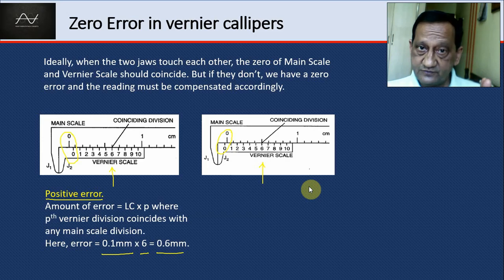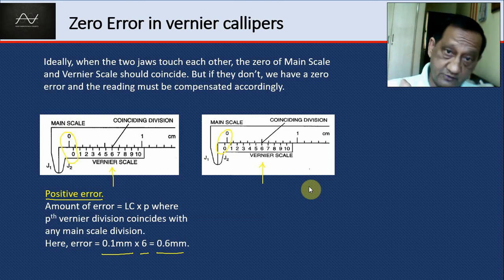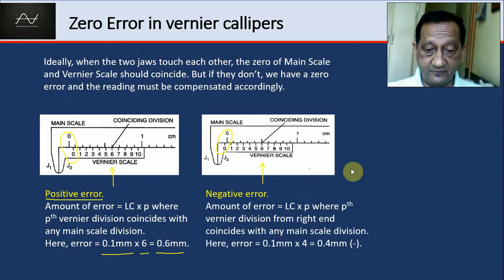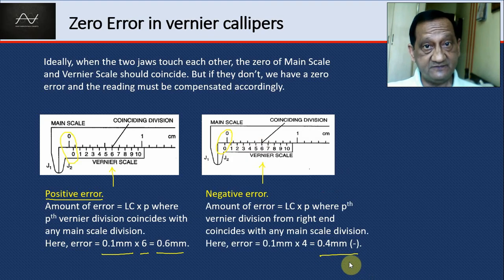How much it has moved to the left now is what we have to see. So earlier, the 10th division of the vernier would be coinciding with some main scale division. And now when we move it to the left, to see how much it has moved to the left, we have to see which division from the right is coinciding, not from the left. And the fourth division is coinciding from the left. Therefore, the error is 0.4 mm with a negative sign. It's a negative error. This has to be added to the observed reading.